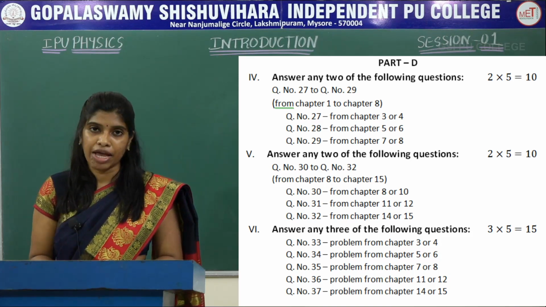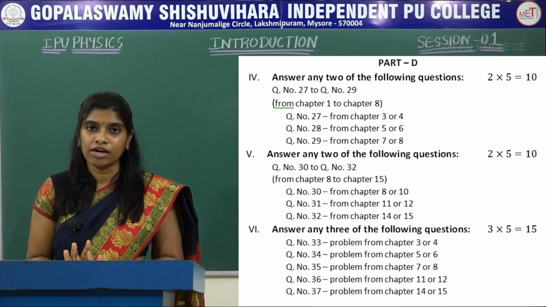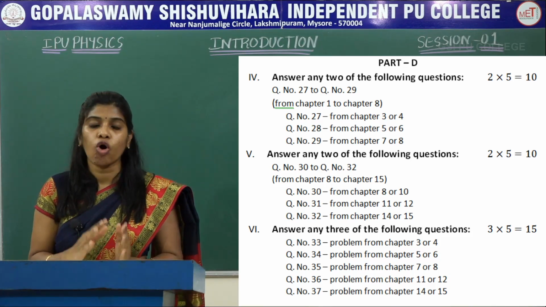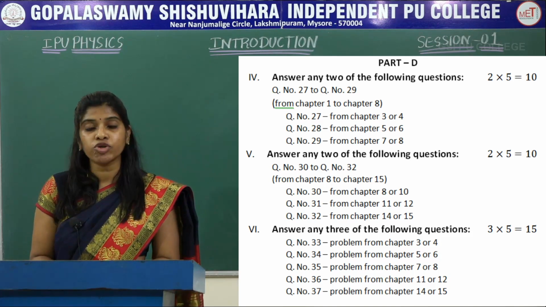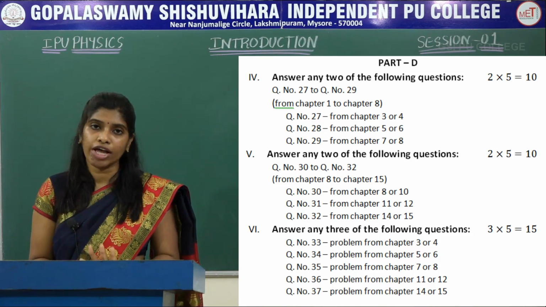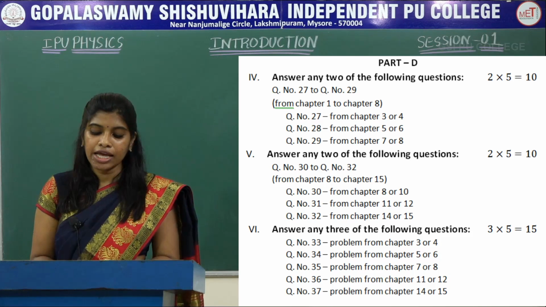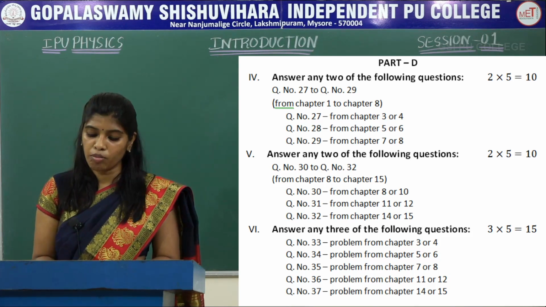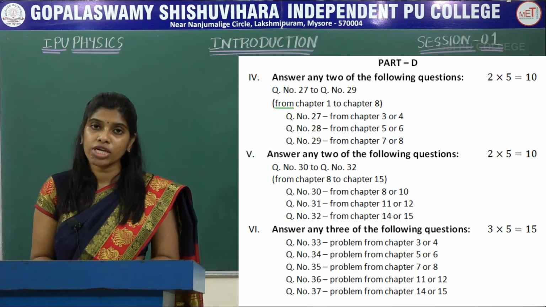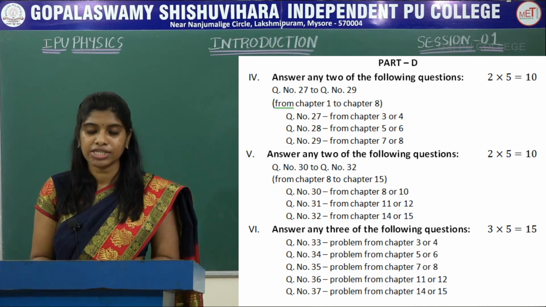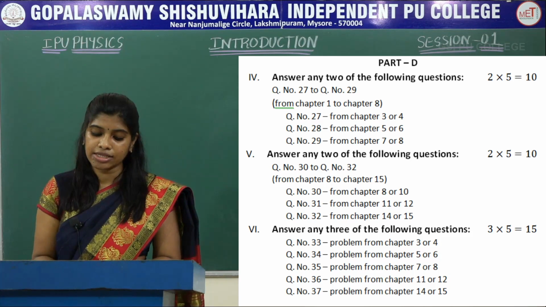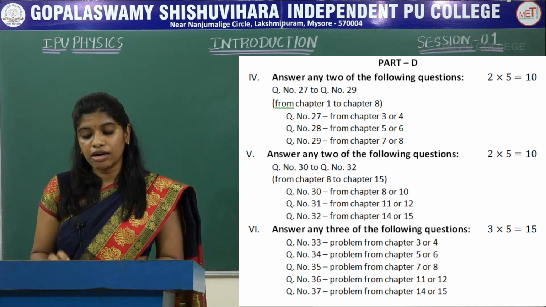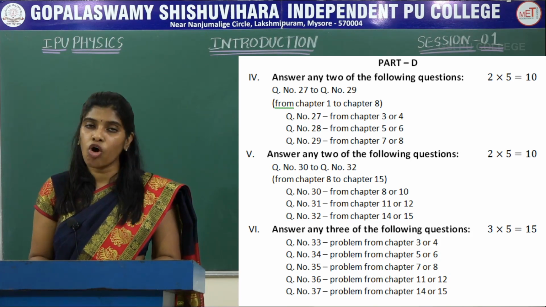Coming to the sixth main, there are 5 questions here, and this is the numerical part, that is, you are going to get the problems from all the chapters. So you have to answer 3 out of 5 questions. Question number 33 is a problem from chapter 3 or 4. Question number 34 is a problem from chapter 5 or 6. Question number 35 is a problem from chapter 7 or 8. Question number 36 is a problem from chapter 11 or 12. Question number 37 is a problem from chapter 14 or 15.